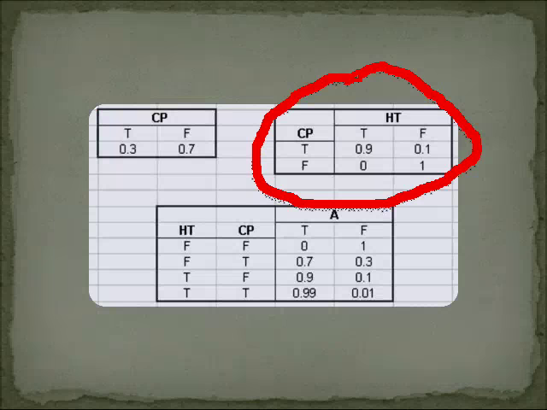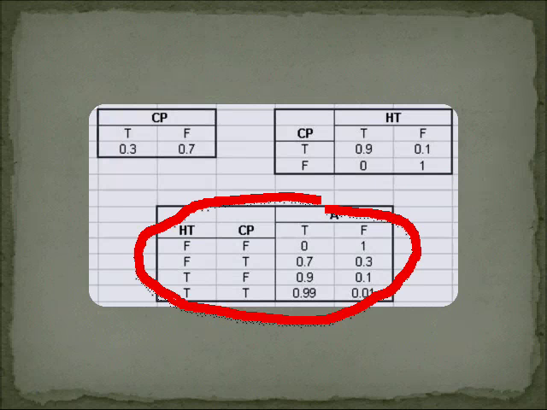This table shows probability of the reactor reaching a high temperature due to the leakage of the cooling pipe. As the high temperature of the reactor only occurs when there is a leakage in the cooling pipe, the probability of high temperature is 0 when there is no leakage in the cooling pipe. And this table here shows the probability of the alarm sounding under conditions in the left column. Now, how would you know which condition actually caused the alarm to sound?